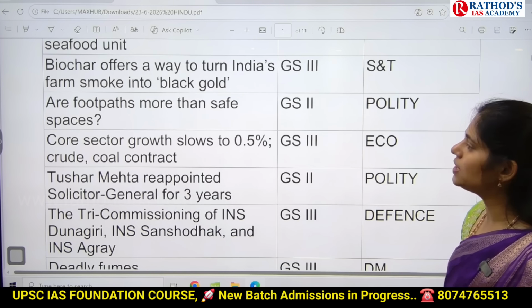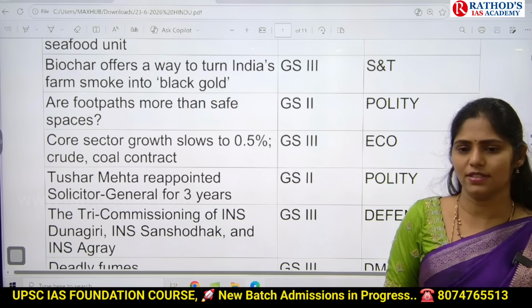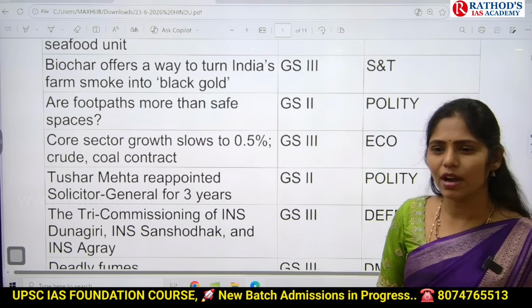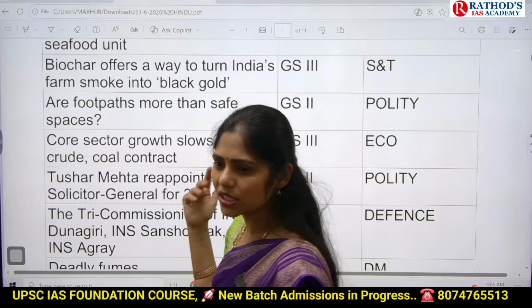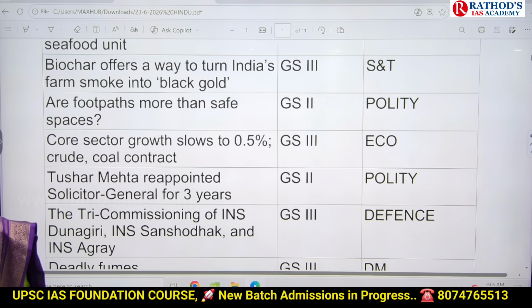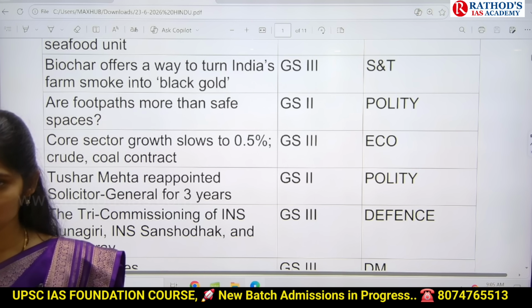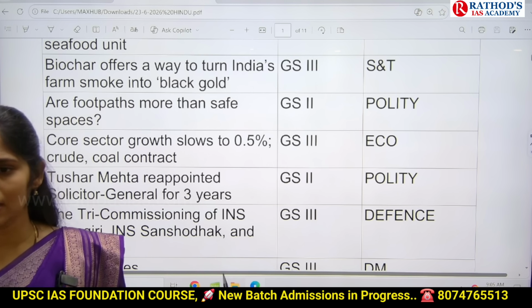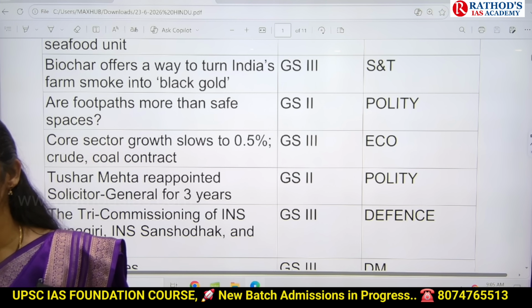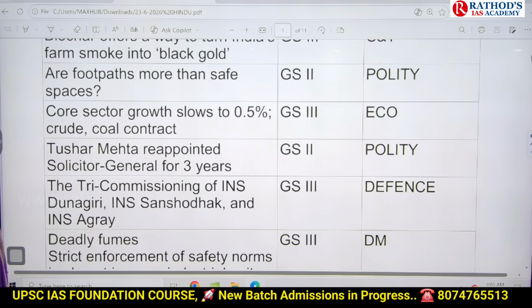And the next topic is, are footpaths more than safe spaces? So this article is talking about the Supreme Court judgment. Already we discussed the Supreme Court judgment, that the right to walk on footpaths is a fundamental right. Again, there is one text and context in yesterday's newspaper which talks about the same thing, and we are going to see some extra details which are given in this article. And it is important from GS paper 2 under polity.